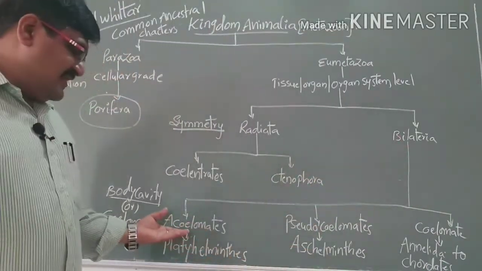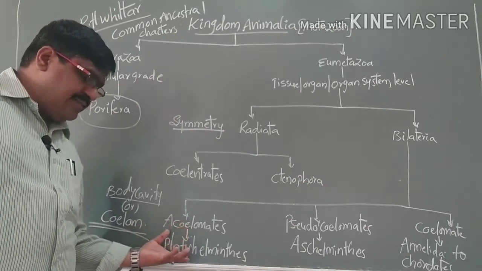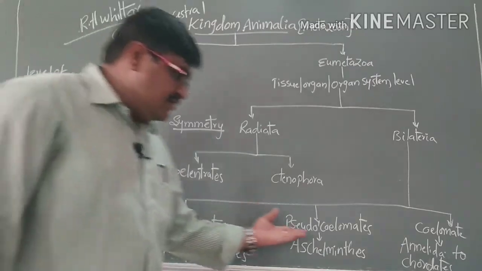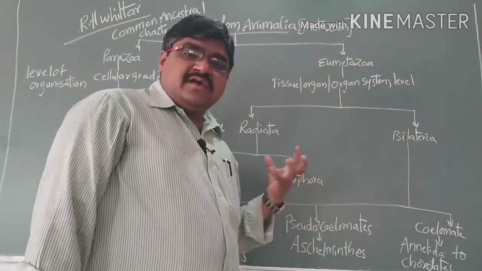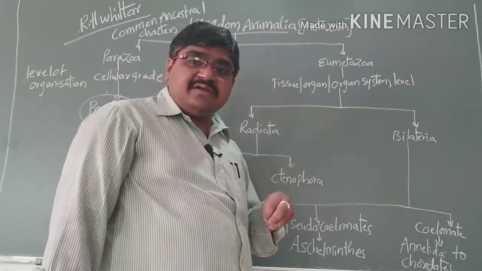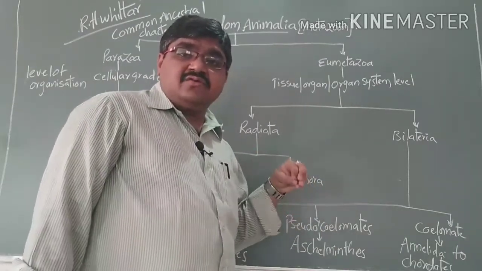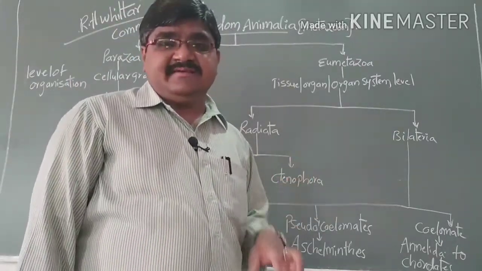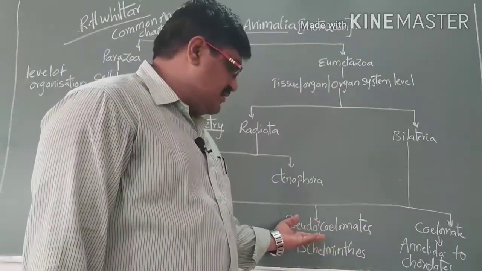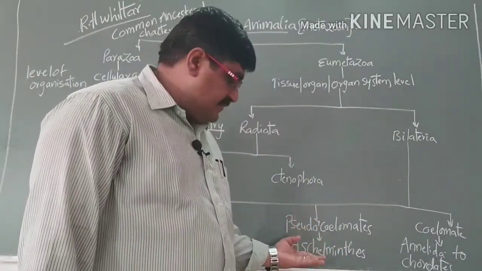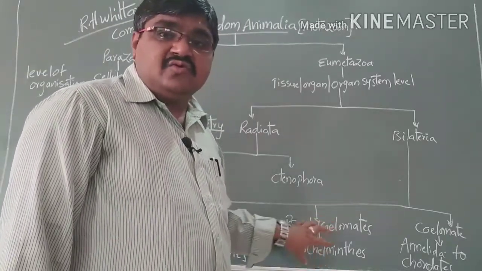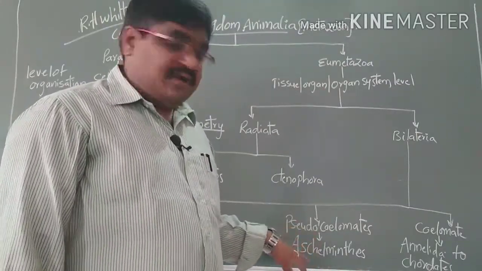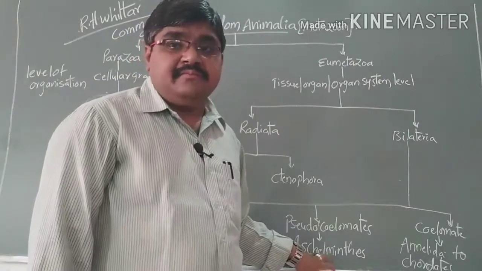Acoelomates belong to only one phylum, that is phylum Platyhelminthes. Pseudocoelomates means a cavity is not truly present but looks like a cavity. It is not lined by mesodermal epithelial cells, so you can call them pseudocoelomates. Example: Aschelminthes. It includes only one phylum, called Aschelminthes.